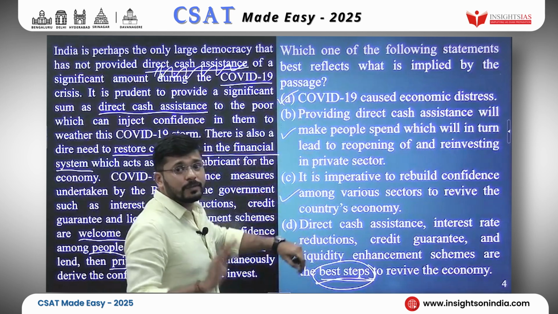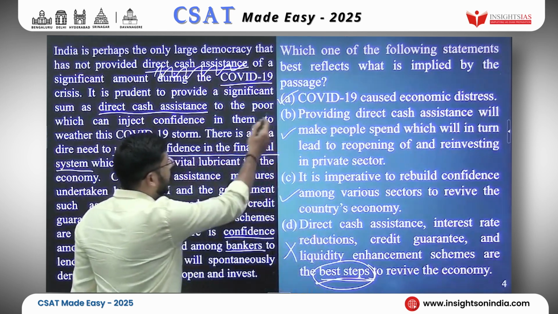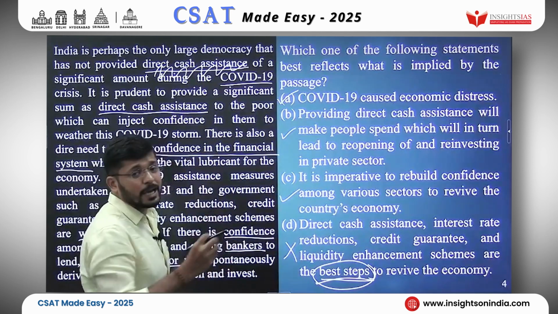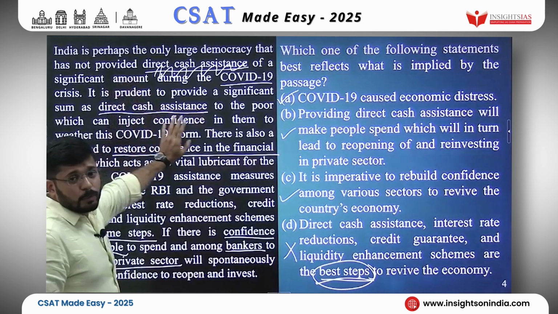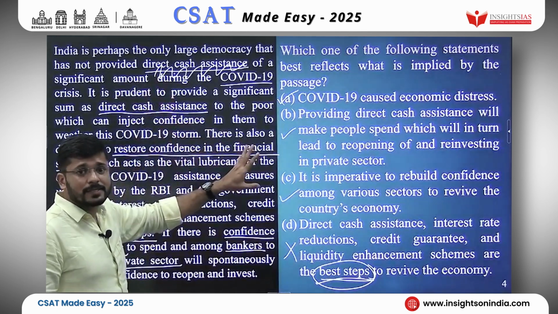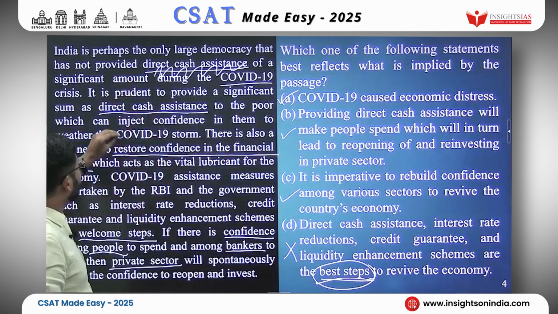Now we are left with 3 options to eliminate one by one. Let's look at the first one. COVID-19 caused economic distress. Yes. And this passage is written in that context, yes. However, when you look at the entire passage, what is being talked about?